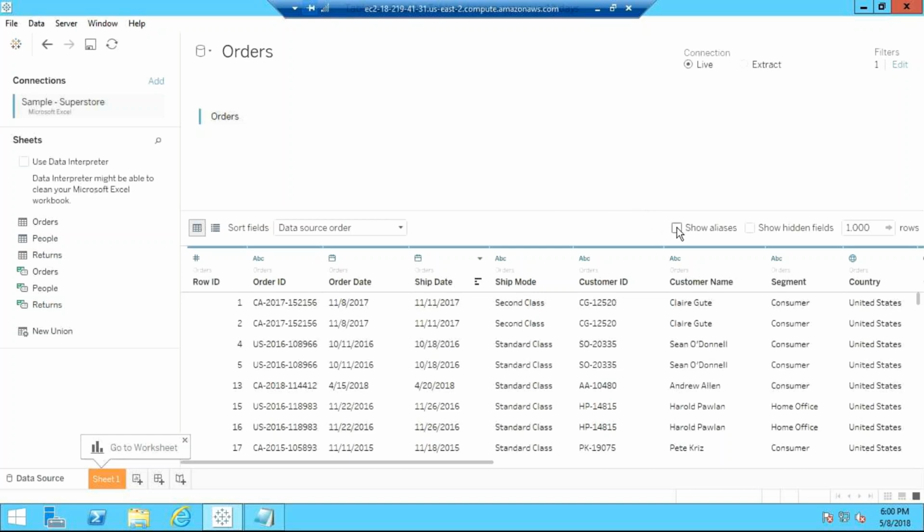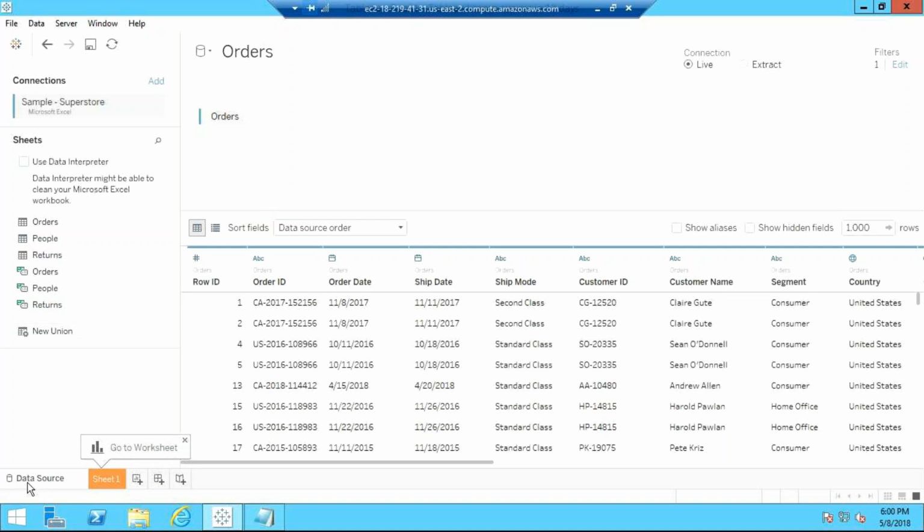Show aliases. Okay, if you have some aliases, you will see it here. Show hidden fields. Okay, how many records? Here you see first 10,000. Or if you want to change the number, you can load all that. Okay, change the number.